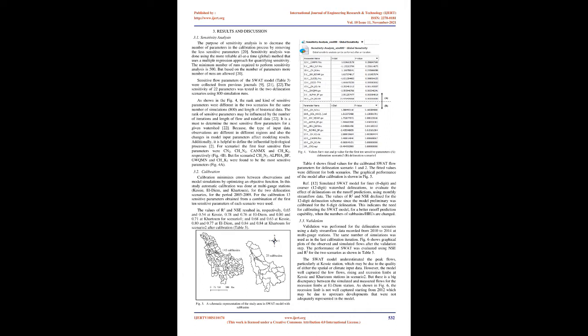SWAT is process-based and computationally efficient. The major SWAT model components are the following: hydrology, weather, crop growth, sediment, nutrients, pesticides, and agricultural management. Description for some of the components as given in 13 is as follows.